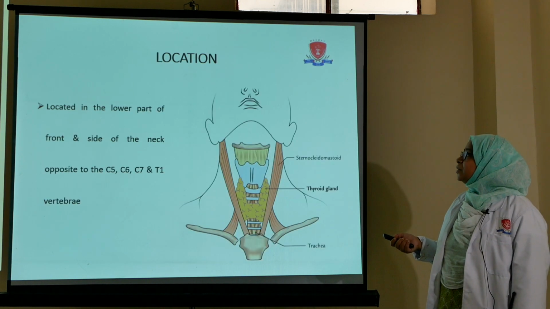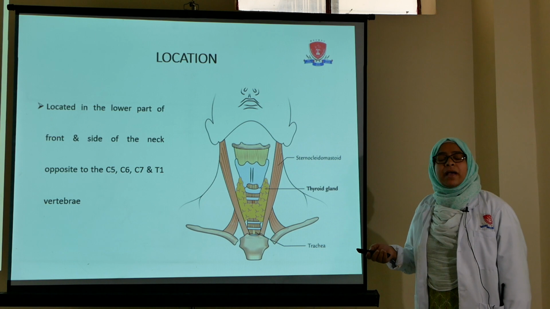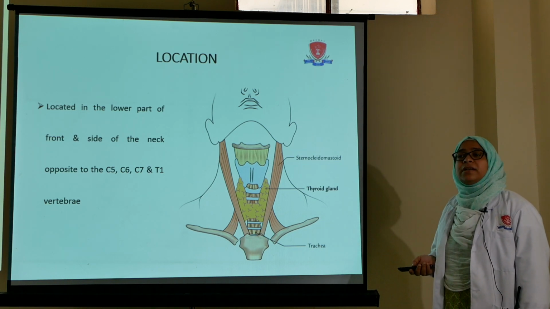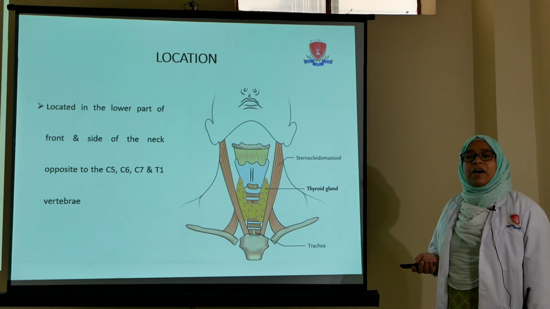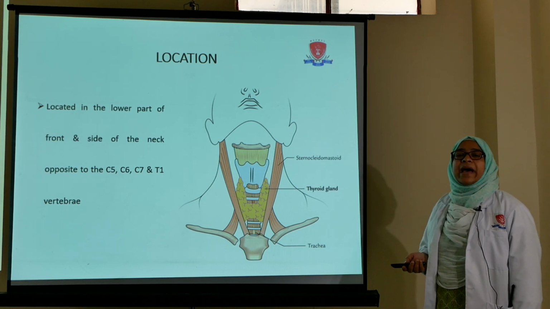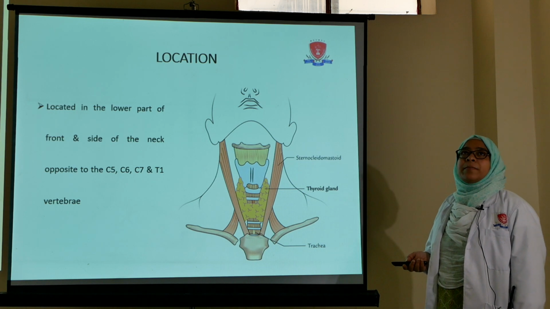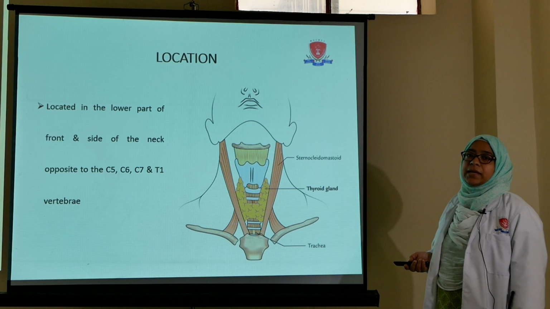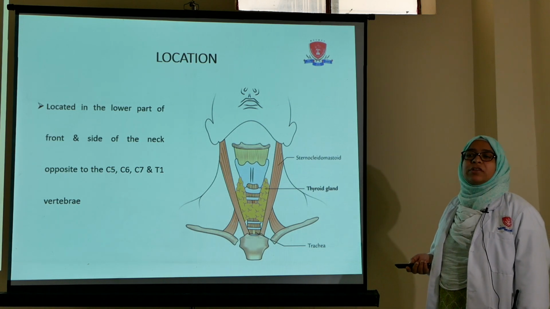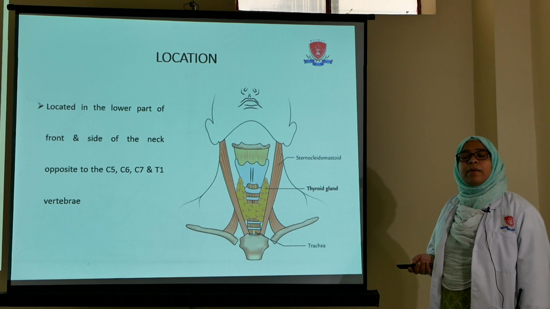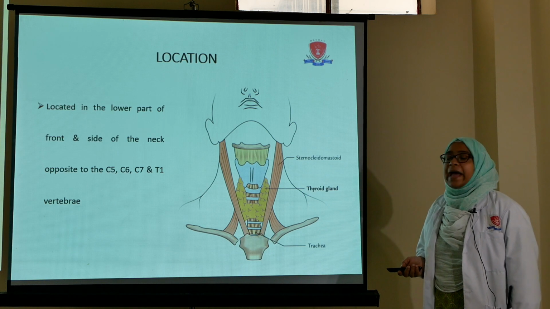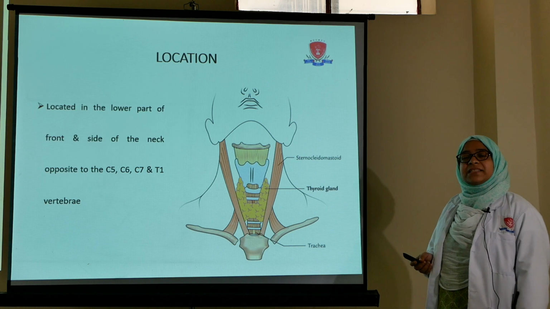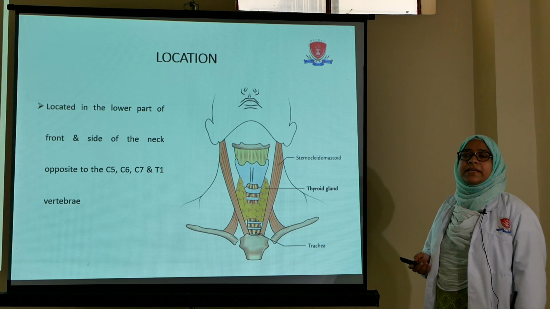Now after the functions, before discussing the location of the thyroid gland, I want to discuss some important features of the thyroid gland. Thyroid gland is the only endocrine gland in our body which is present superficially, and hence it is accessible for physical examination. So this is a very important feature of the thyroid gland, that it is present superficially in the body and hence accessible for physical examination.